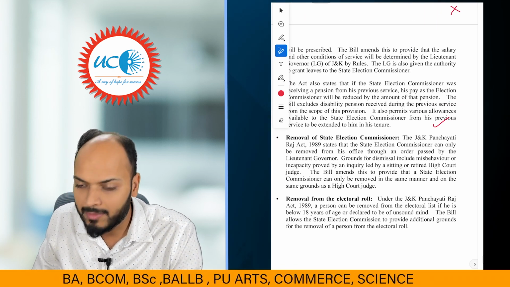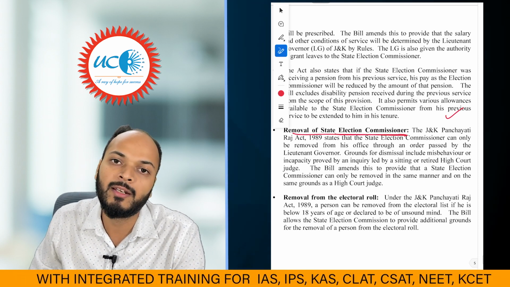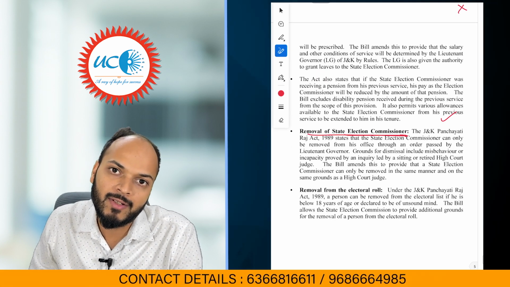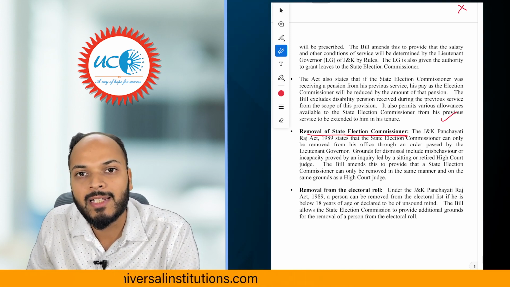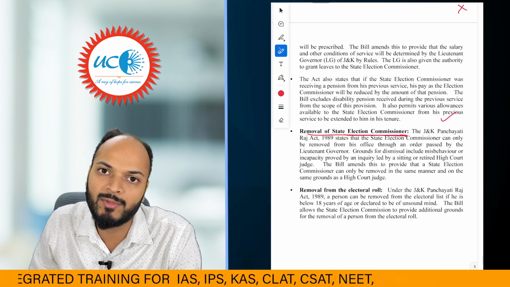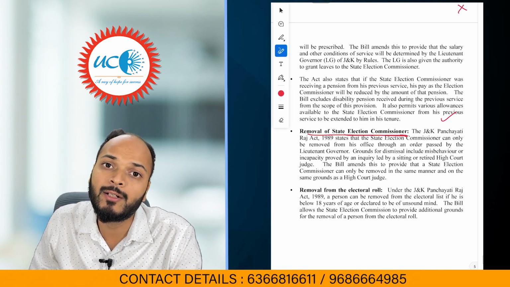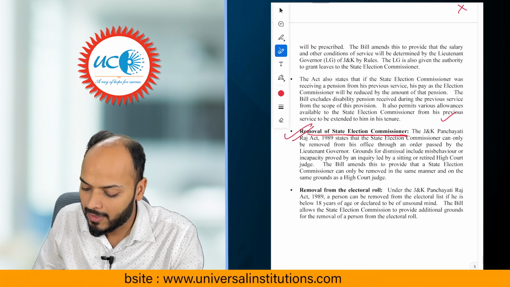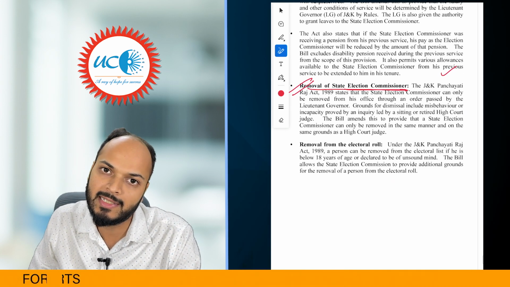The next change proposed by the bill is regarding the removal of the state election commissioner, right? As per existing law, the state election commissioner can be removed by the Lieutenant Governor of Jammu and Kashmir. But the new bill says that from now onwards the state election commissioner will be removed in the manner of a High Court judge. You all must know that a High Court judge can be removed only by the President of India, and that too when a motion is passed by both houses of Parliament for such a removal, right? So now removal of state election commissioners of Jammu and Kashmir will also be done in the same manner as a High Court judge.